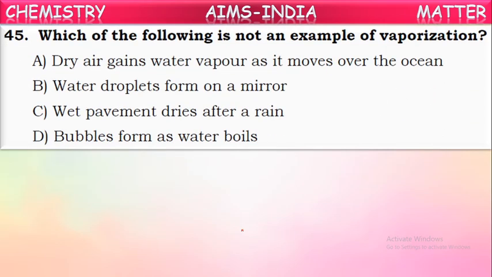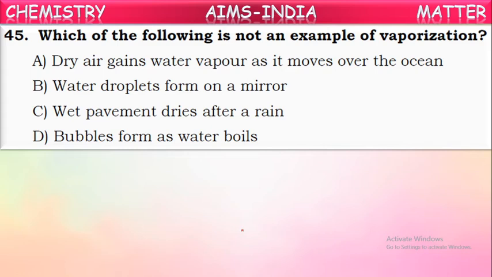Next, one more question. Which of the following is not an example of vaporization, or which will not come under an application of the vaporization process? See the statements given. Dry air gains water vapor as it moves over the ocean. Yes, it happens.